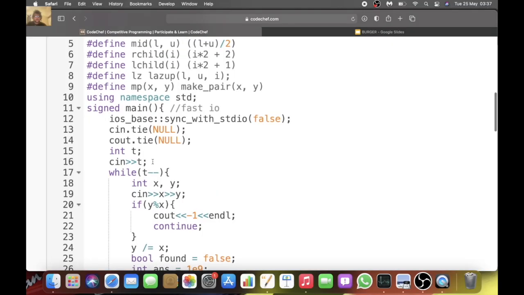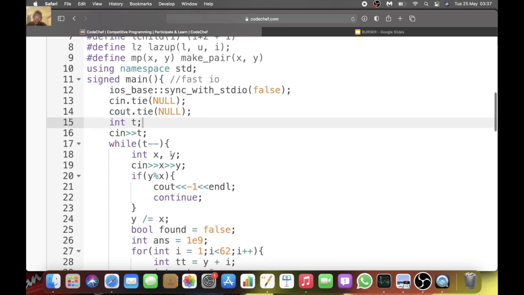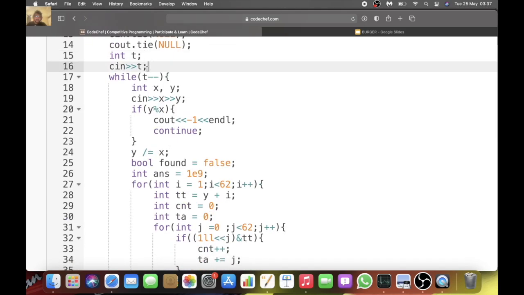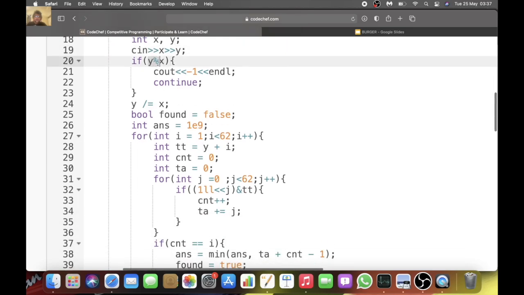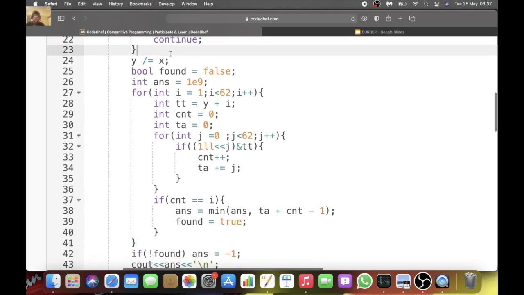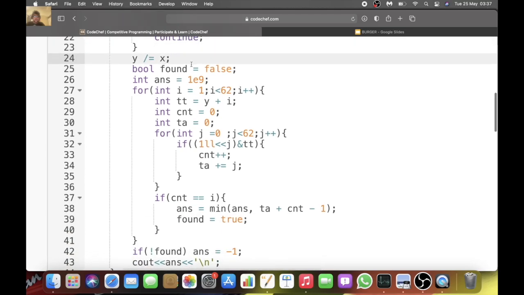So we start by taking an input here, which is the number of test cases. Then in each test case we input x and y. Now y mod x basically tells us if y is not divisible by x. So if it's not divisible by x, then we output -1 and we continue. Otherwise, we divide y by x and move on to the rest of the code.